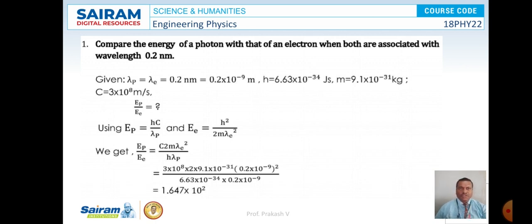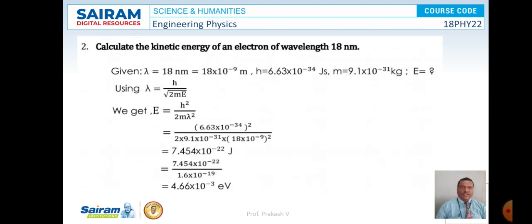We know that E_p is equal to hc by lambda_p, and E_e is equal to h square by 2m lambda_e square. Therefore E_p by E_e can be written as c into 2m lambda_e square by h into lambda_p, and on substituting the values and on simplification, the value of E_p by E_e is equal to 1.647 into 10 to the power of 2. So this is the solution for the given problem.